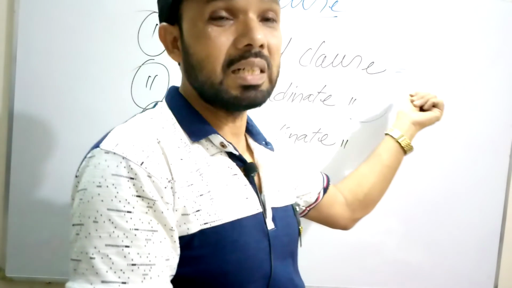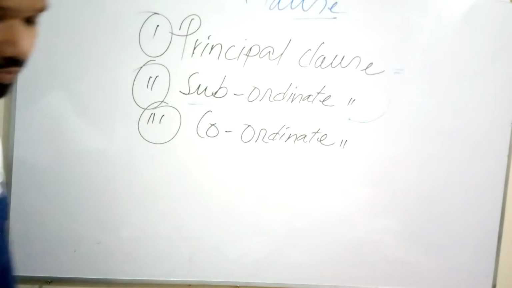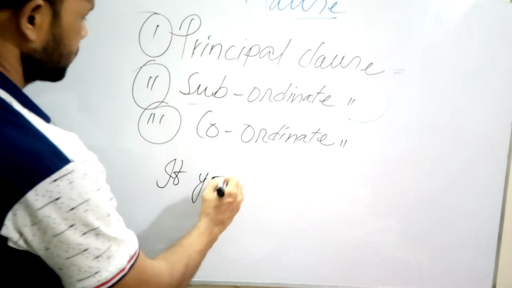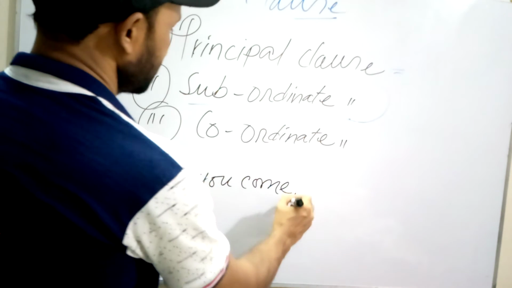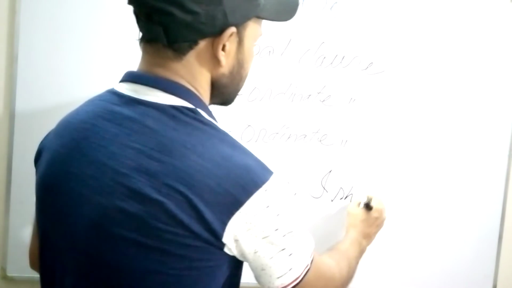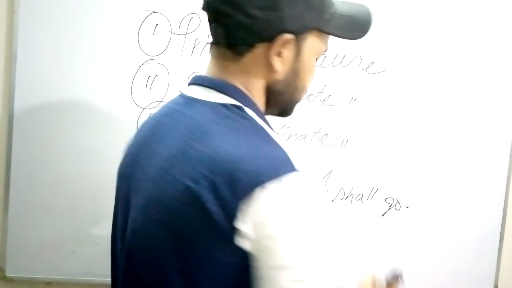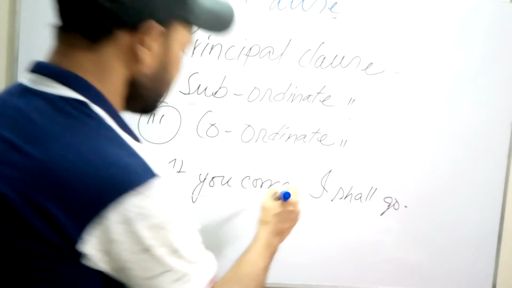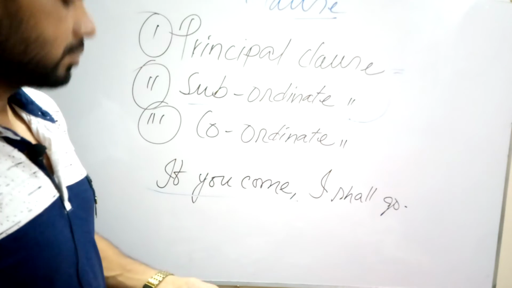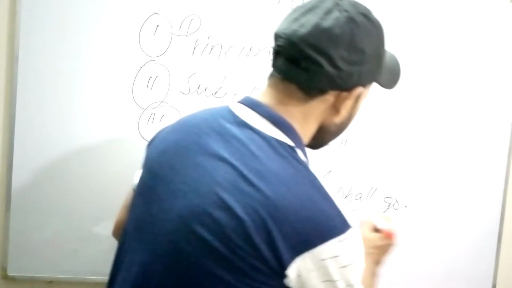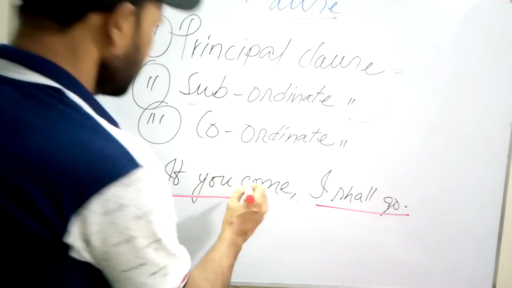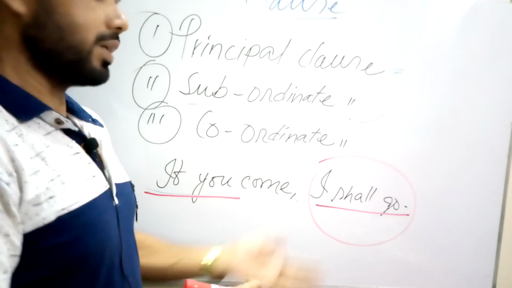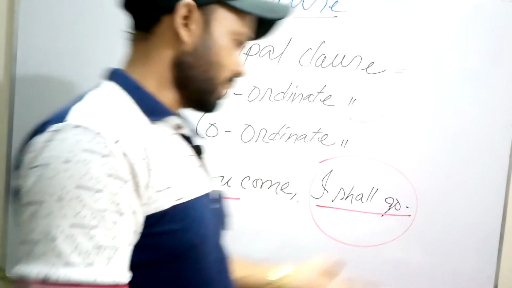Now I am making it clear by giving an example. If you come, I shall go. There are two parts in the sentence. This is, if you come, and I shall go is another part. So when I say I shall go, no one can ask me anything. It can express its meaning clearly.